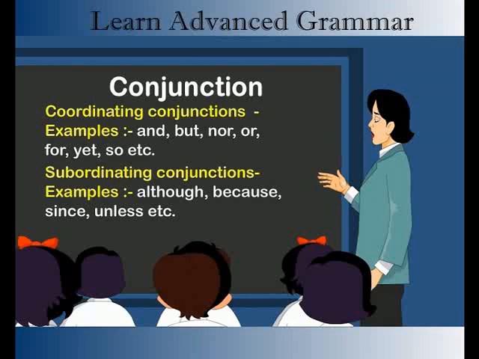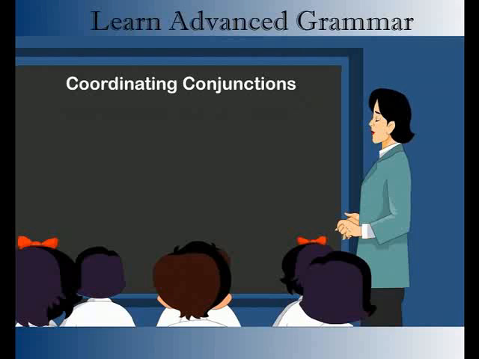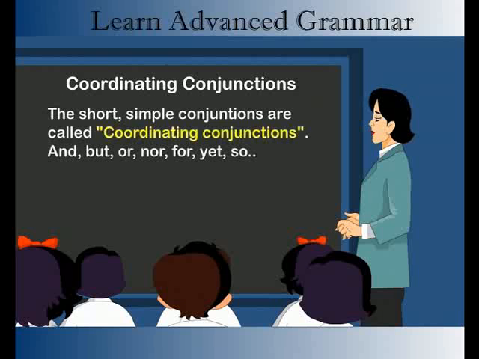Coordinating conjunctions. Examples: and, but, nor, or, for, yet, so, etc. Subordinating conjunctions. Examples: although, because, since, unless, etc. The short, simple conjunctions are called coordinating conjunctions: and, but, or, nor, for, yet, so.